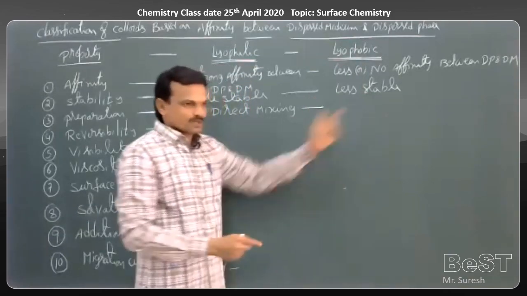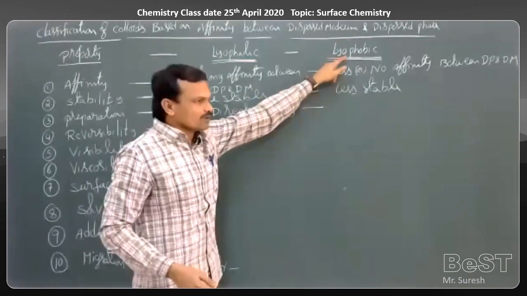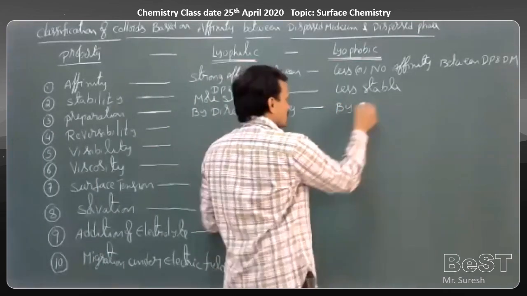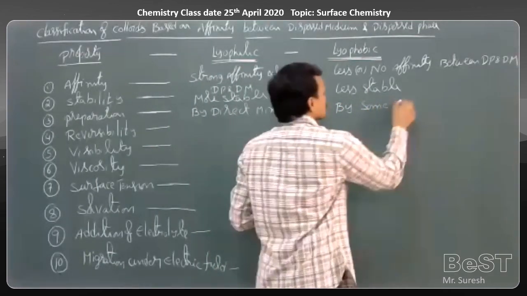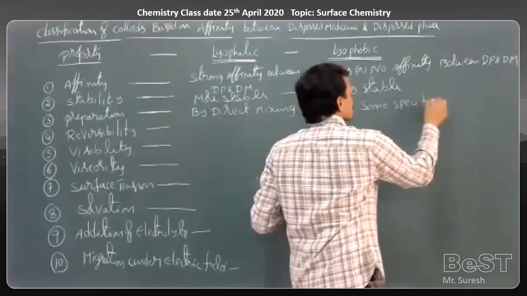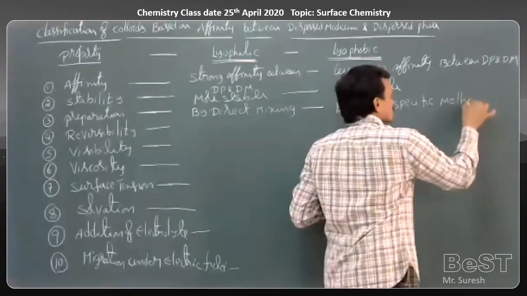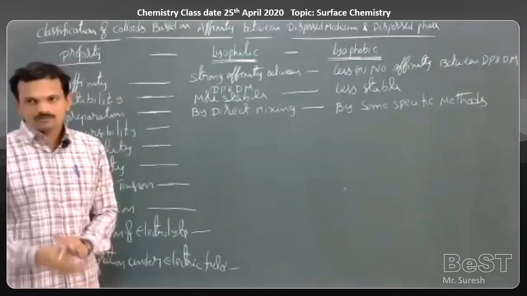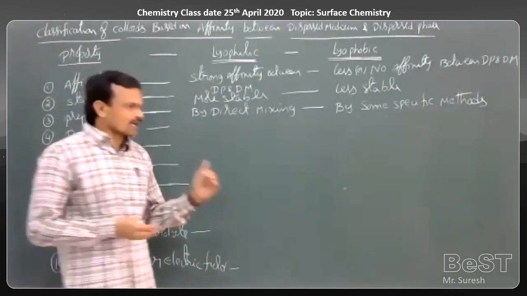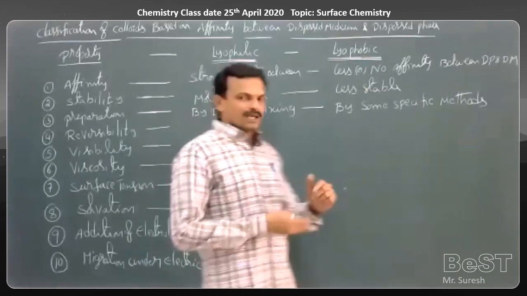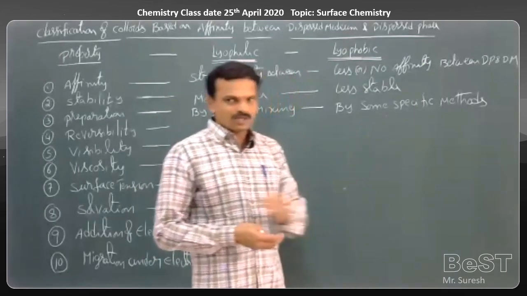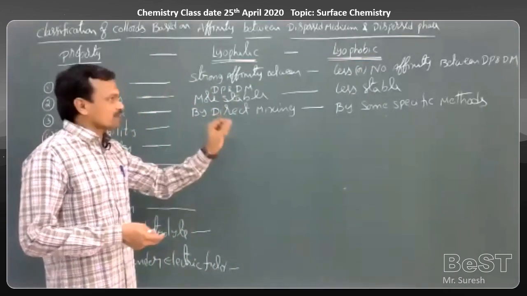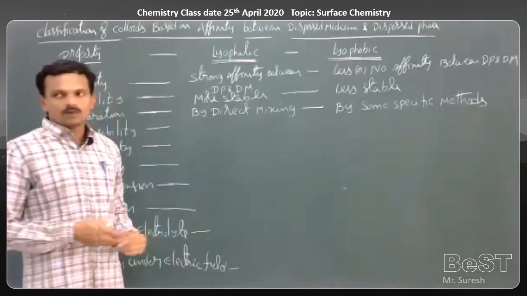Of course, we'll discuss those methods. Whether oxidation or reduction or hydrolysis, double decomposition or electric disintegration, different methods are there. By using some specific methods, we can prepare lyophobic colloids.